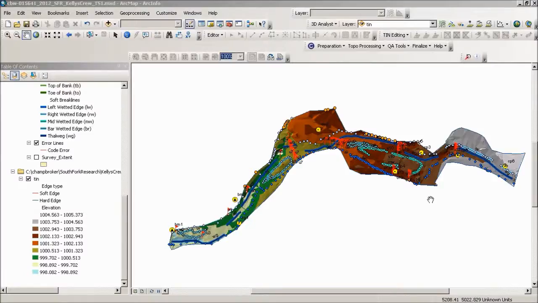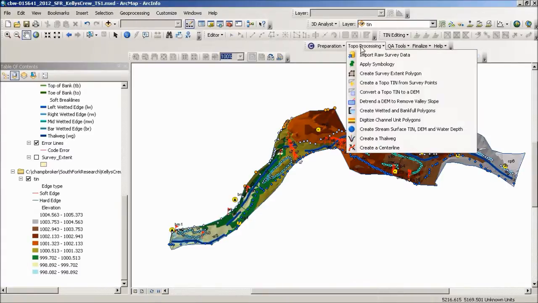Once you have a tin surface that you're happy with and you've finished all of the editing of the anomalies, then it's time to generate a DEM. A DEM is a digital elevation model, which is a continuous surface made up of pixels, which are little squares. And so we're basically converting that tin surface made up of triangles into a more continuous surface that has little squares, so a little bit higher resolution.